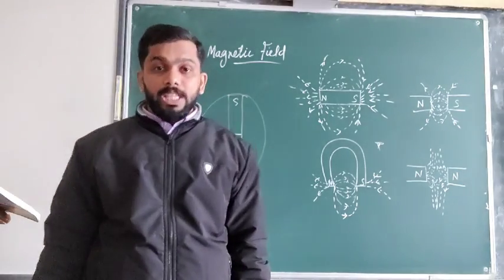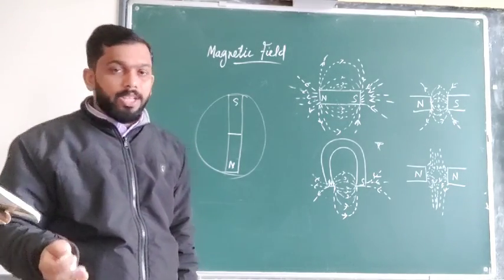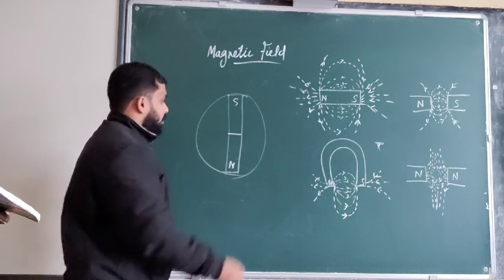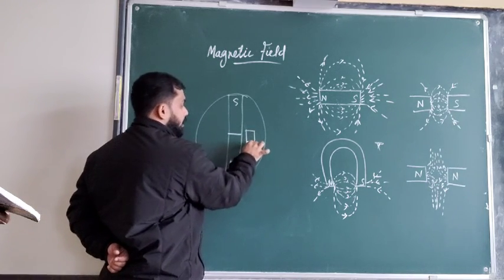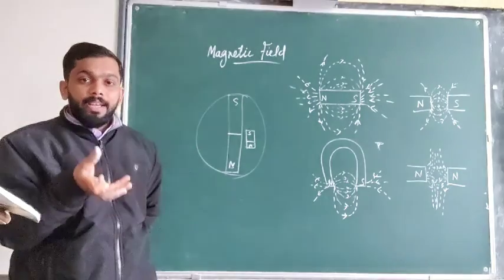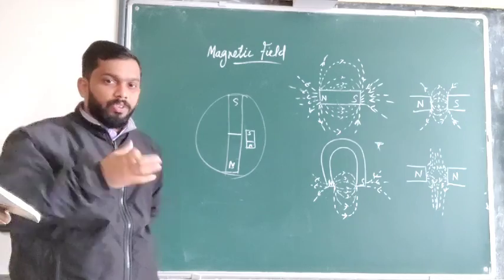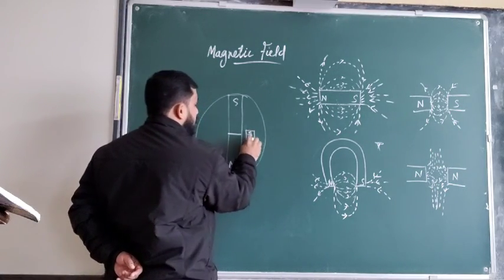Now, when we freely suspend a bar magnet, it lies in the north-south direction. Suppose it has the north pole here and the south pole here, and same poles come together, what will happen? It will be rotated automatically. The south pole will come here and the north pole here.